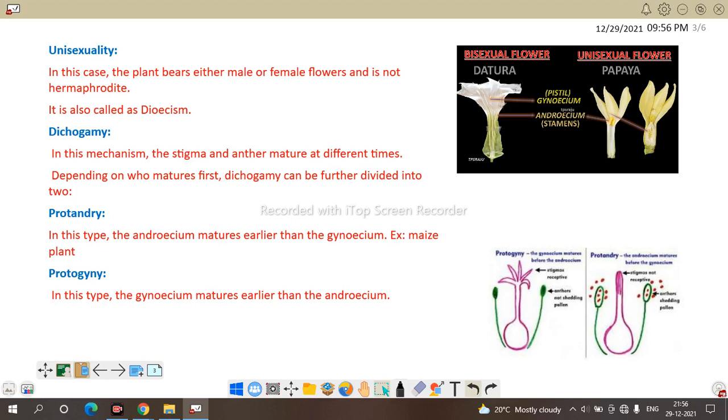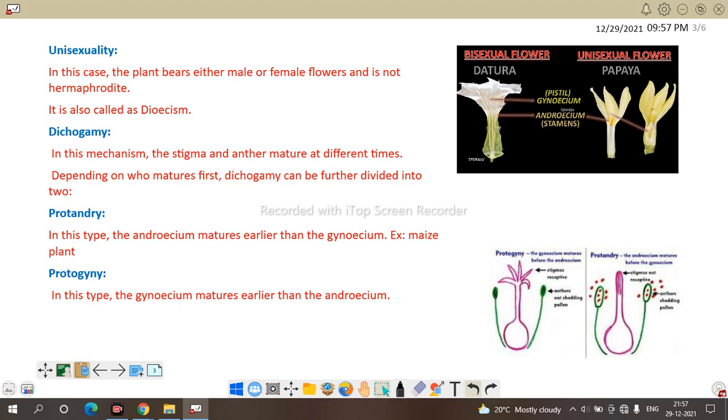Next is dichogamy. In this mechanism, stigma and anther mature at two different times. Here are two cases, protoandry and protogyny. Protoandry means the androecium is not mature; the stigma matures first. Protogyny, gyny meaning gynoecium, means the gynoecium matures first.